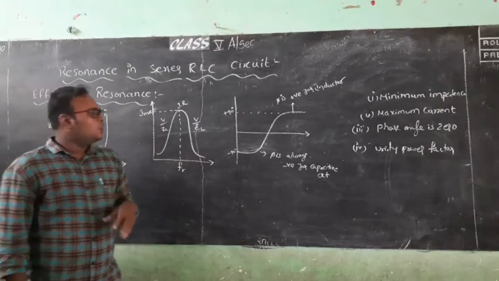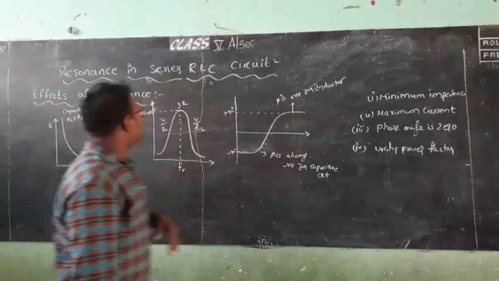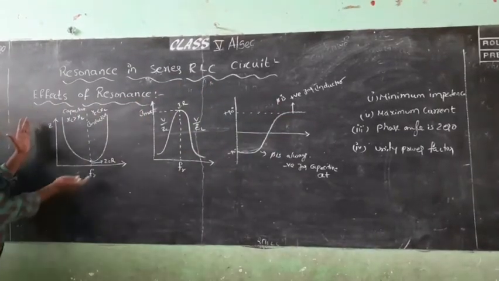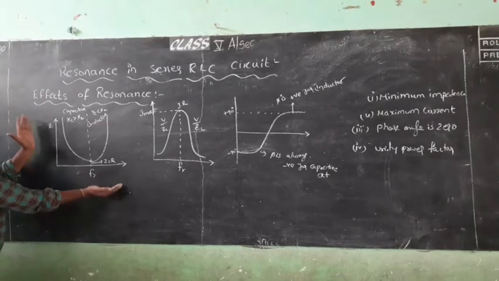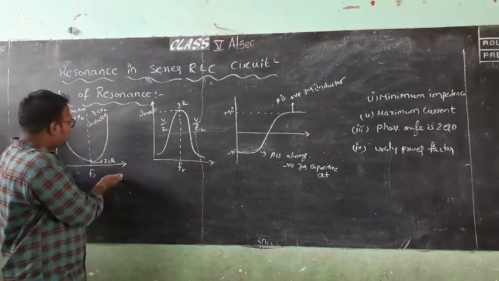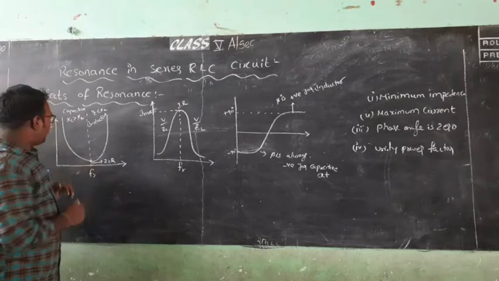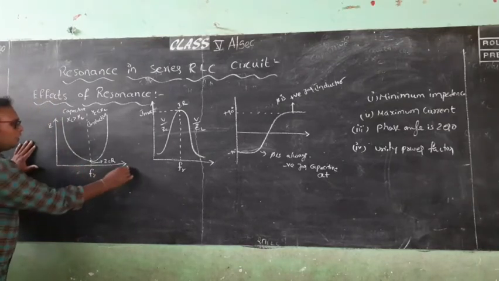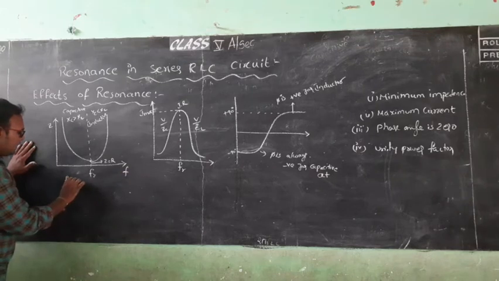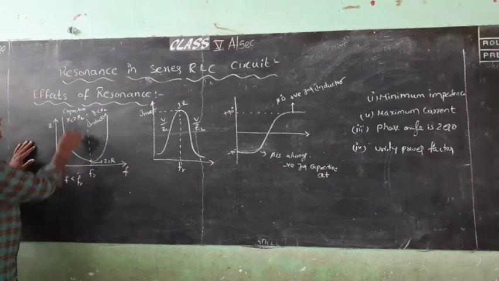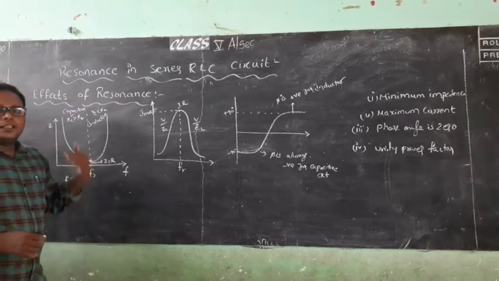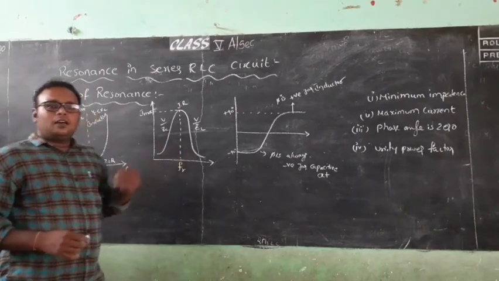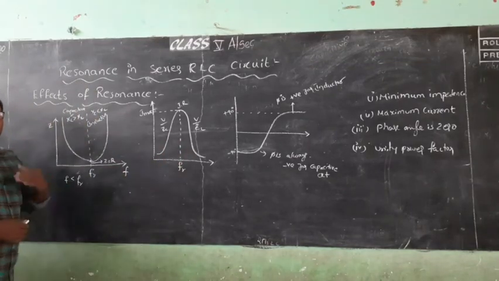So first one is the minimum impedance. See here, this is the plot plotted between the frequency and the impedance. Okay. See here what happens when f is less than fr. The reason is the capacitive circuit. We already know this in the conditions of the frequency position.